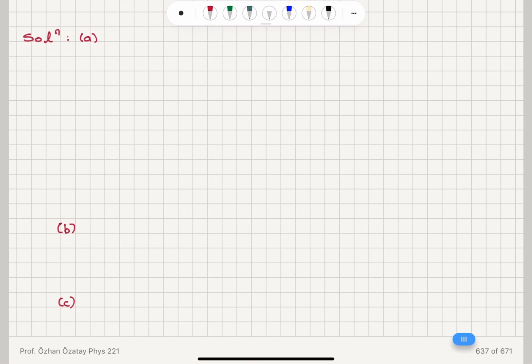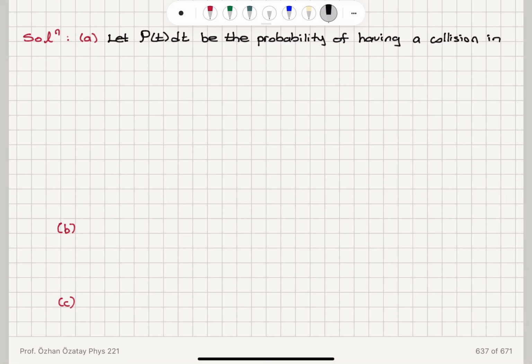Okay, so let's define p of t dt, the probability density function, to be the probability of having a collision in the time interval t to t plus dt.